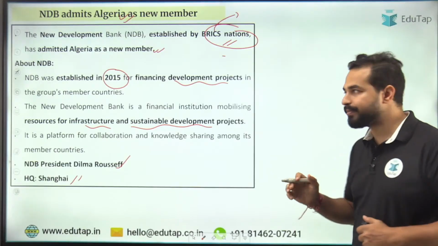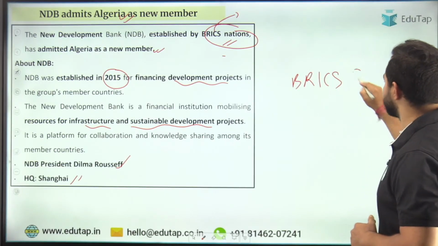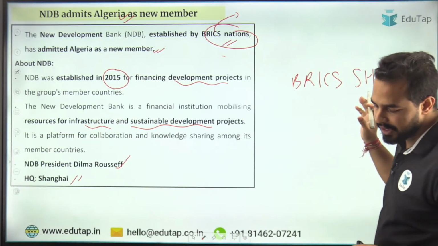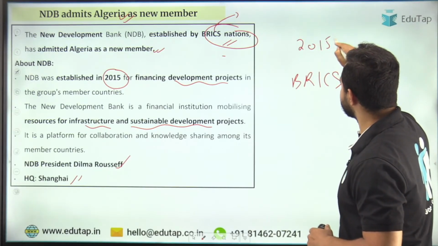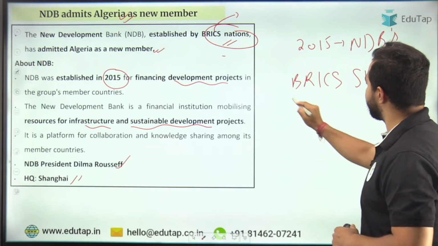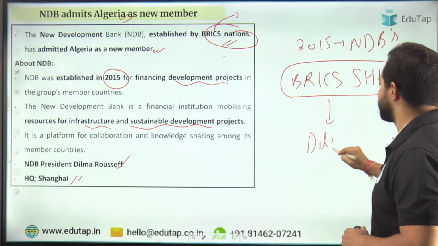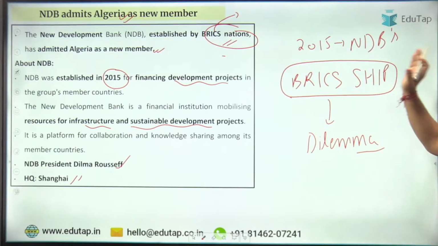ठीक है, just remember this, that in 2015 NDB's BRICS ship was in dilemma. So small mnemonic for this part. In 2015 NDB's BRICS ship was in a dilemma.